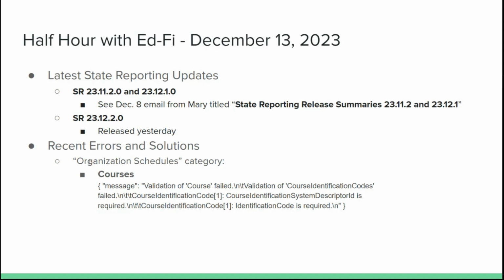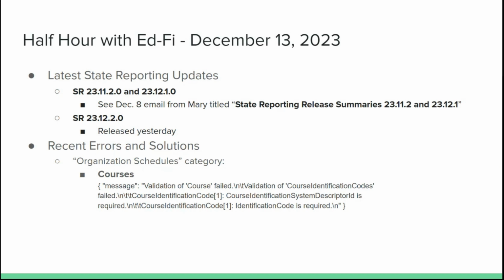Okay, so what we're going to look at today is a recent error that has been seen in the organization schedules publishing category, and we will look at it together. The message looks something like this, and it's for courses. Validation of course failed. Course identification, system descriptor ID is required. Course identification code is required.